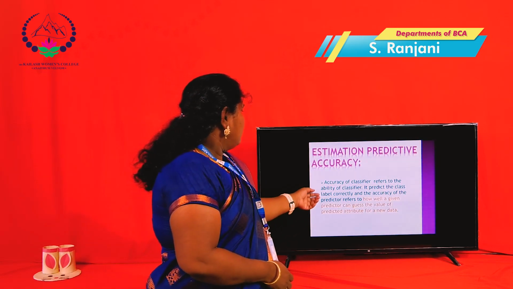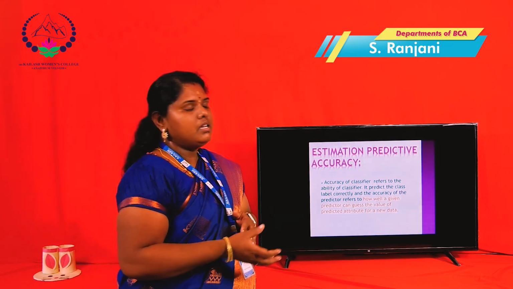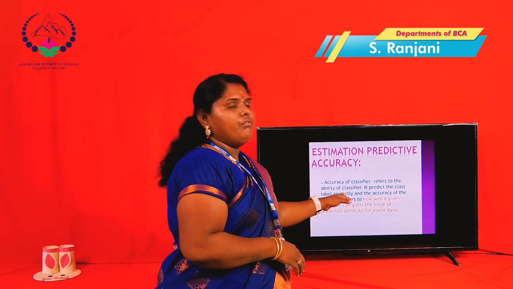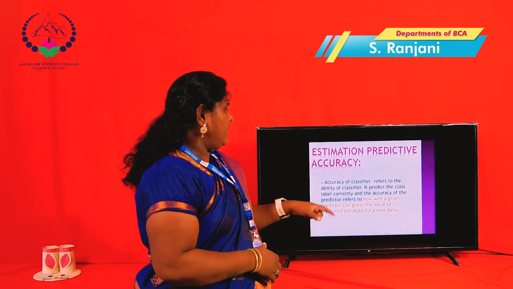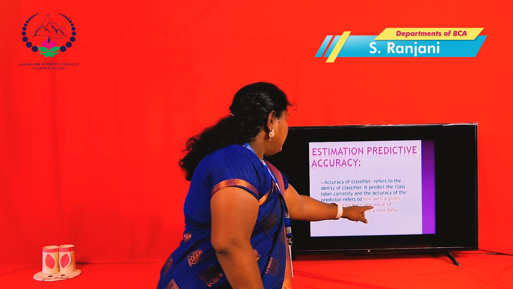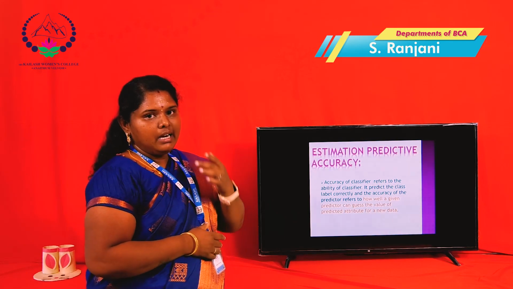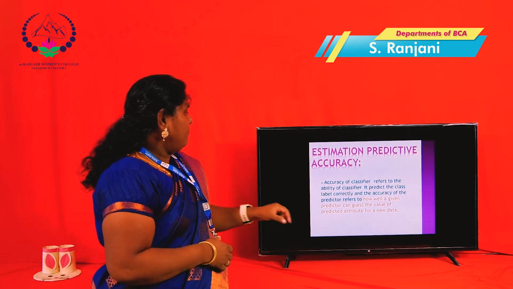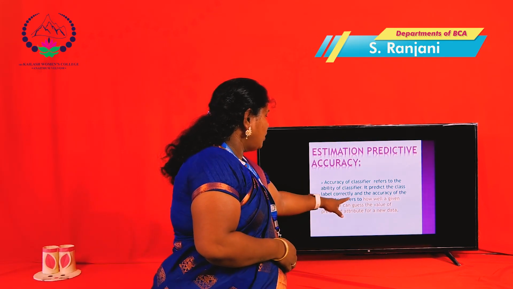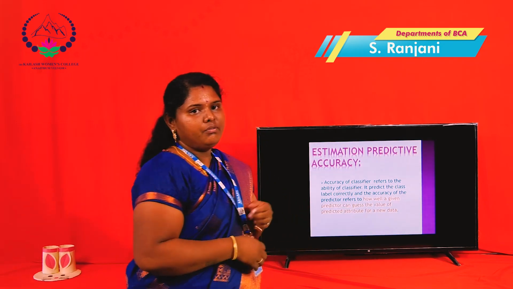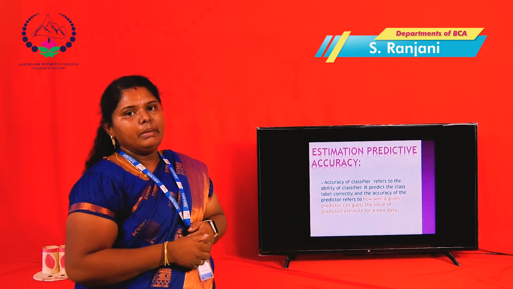Then next, estimation of predictive accuracy. Accuracy means putting accurate values to be classified in the classification method. How well a given predictor can guess the values of the predicted attribute for new values. That is the classification accuracy of data, referred to in the classification method.